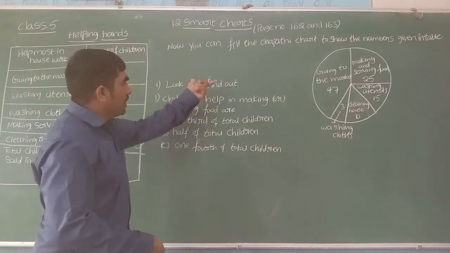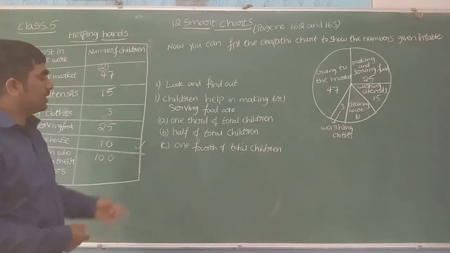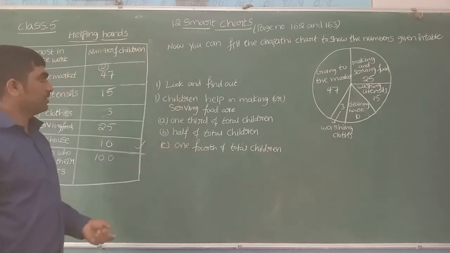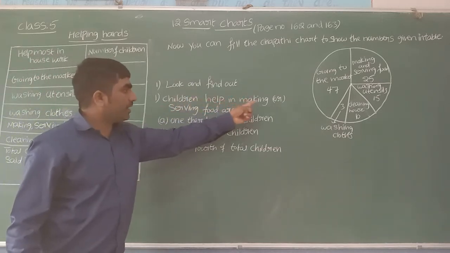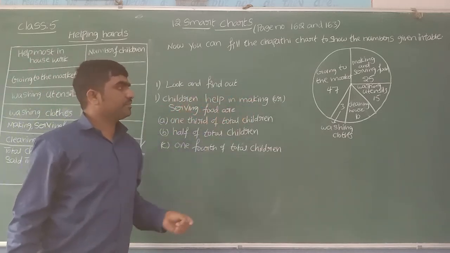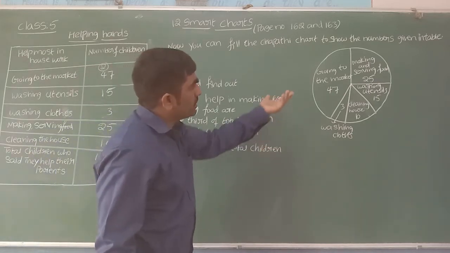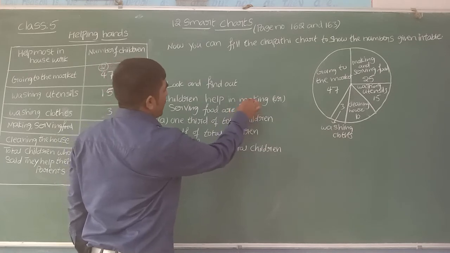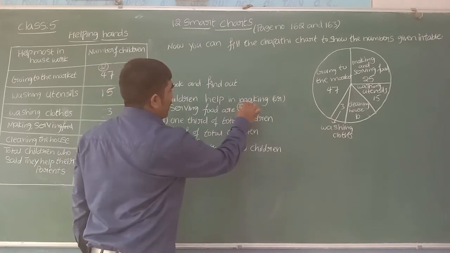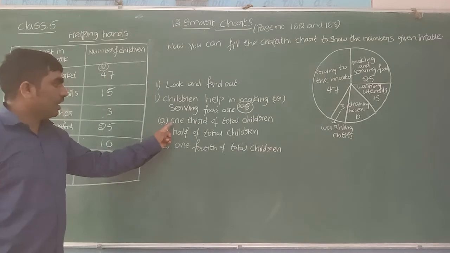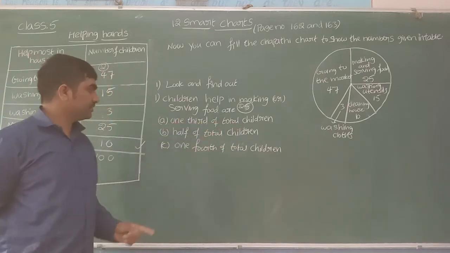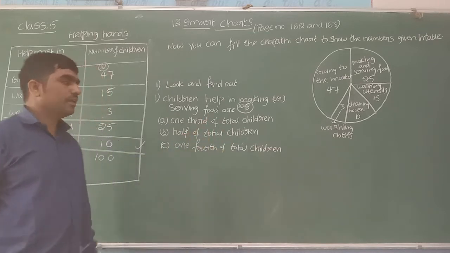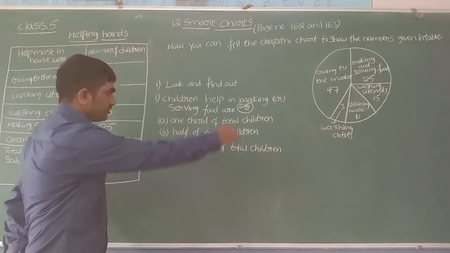Now based on that, here we have one question, beta. Let us answer this question. Look at the chapati chart and find out. Children who help in making or serving the food are? How many children are helping in making and serving food? 25. There are 25 students, and this 25 is about what? It is 1/3 of total children, half of total children, 1/4 of total children. Let us see which one is correct.